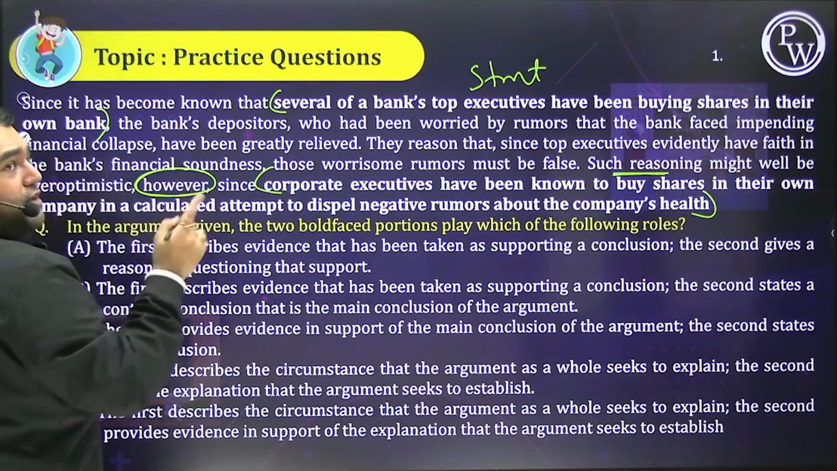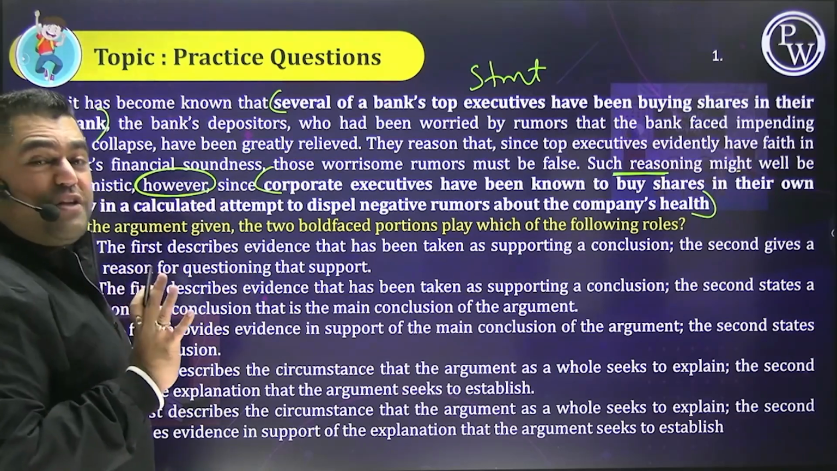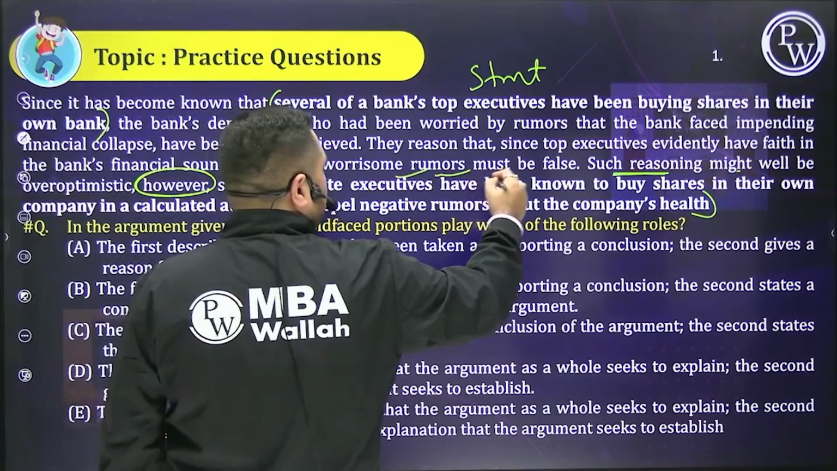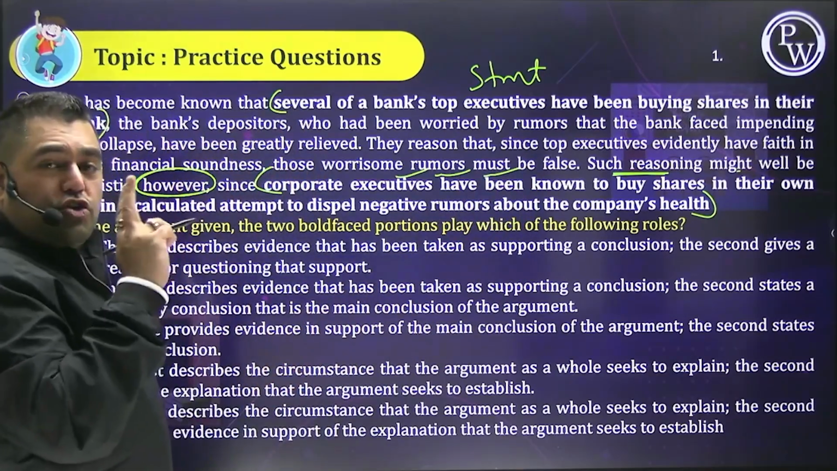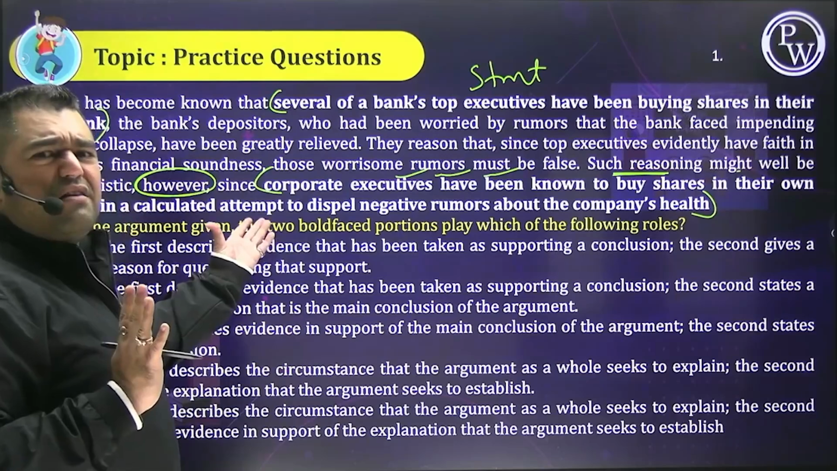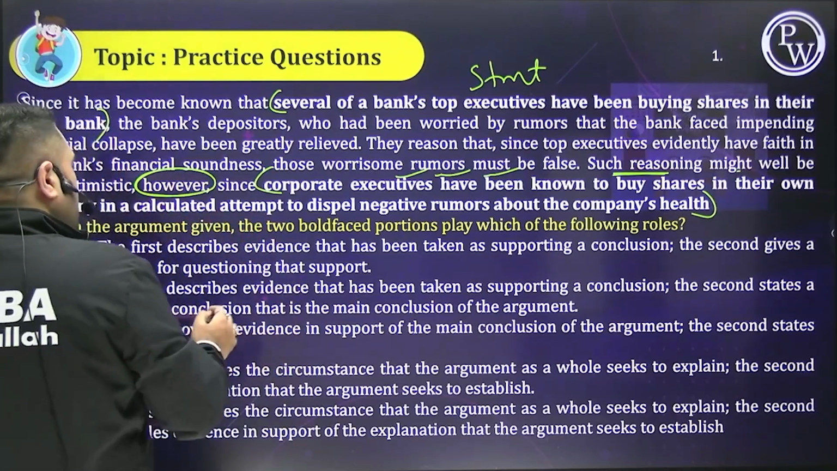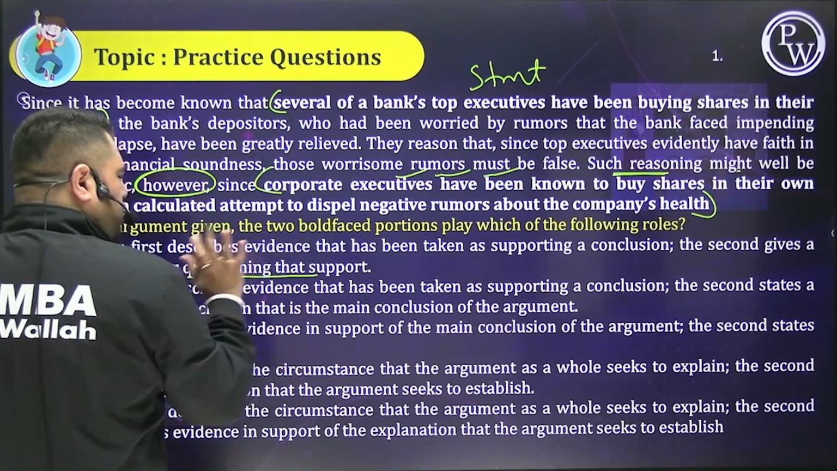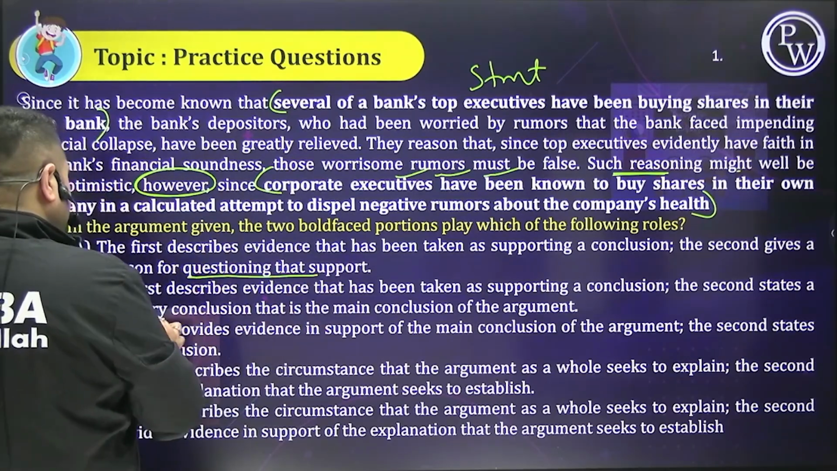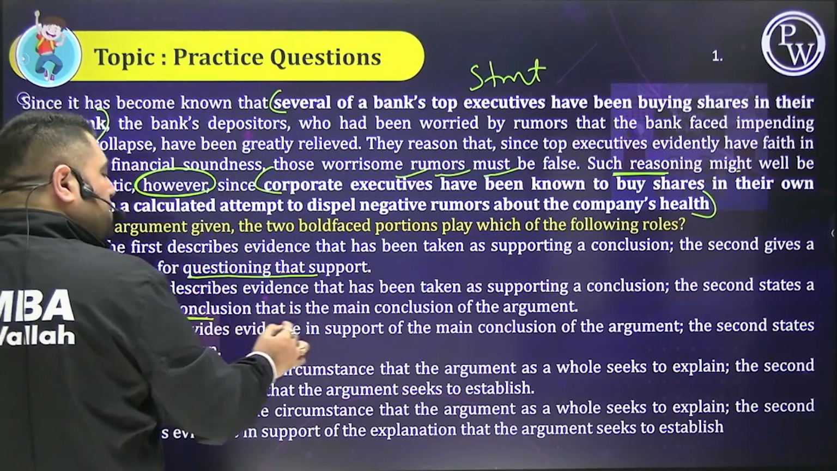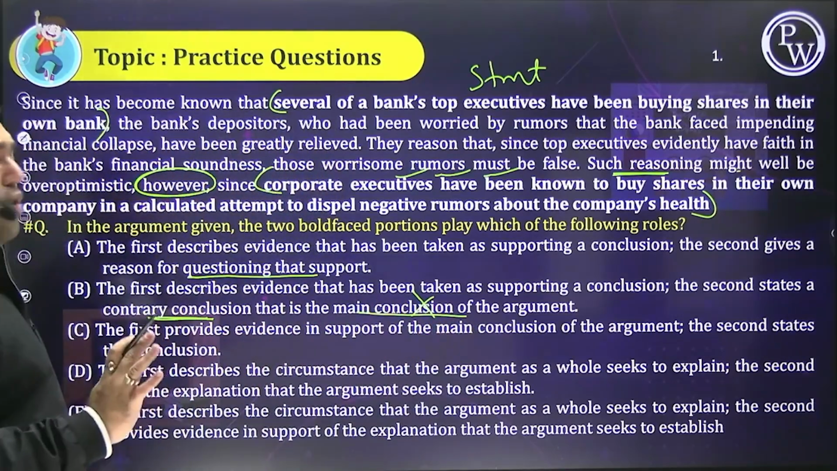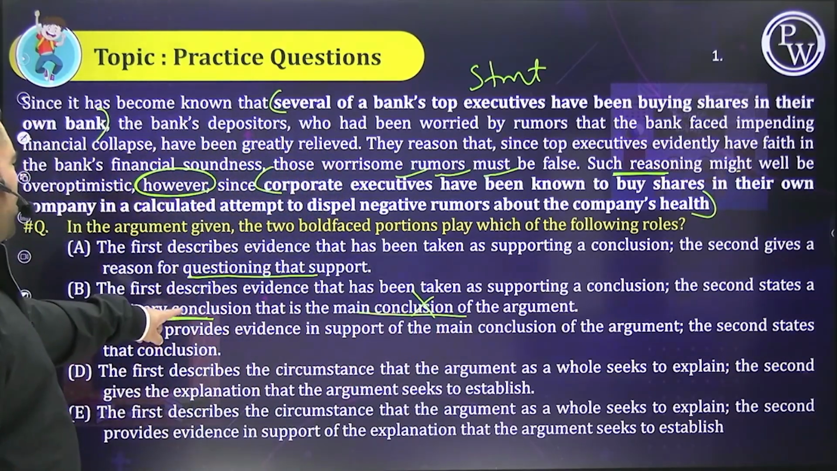However, beta, the keyword has come. That means it's a transition. Since the two statements are not in agreement with each other, the word "however" has come. Okay? That means people, questioning that support looks good. Achha. People, the second states a contrary conclusion. That is the main conclusion. We don't know whether it is a main conclusion. Also, people, are we saying contrary?